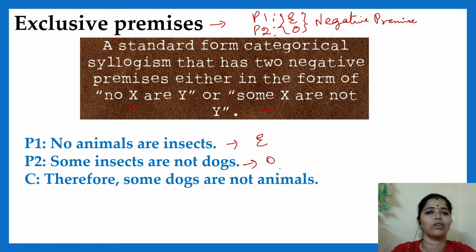No need of finding out the distribution, major, middle, minor, nothing. If you find two negative premises in your major and minor, simply you can say it's a fallacy of exclusive premises. Exactly. This is your E-type and this is your O-type. Clear?